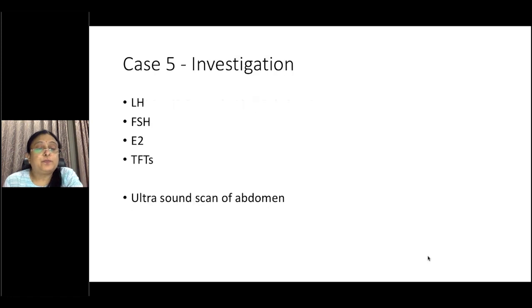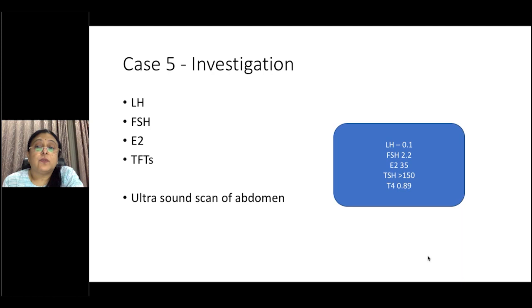So we did an LH, FSH, E2, TFTs, ultrasound scan, and as I said, we always do an X-ray of the left hand and wrist. LH again was less than 0.1, FSH 2.2, estradiol was a bit higher here, but again, both the LH and FSH suggest that this is not central precocious puberty. Thyroid profile was more than 150. So here, instead of causing multicystic ovaries, it induced formation of the endometrial lining and then resulted in a withdrawal bleed, which presented as spotting.